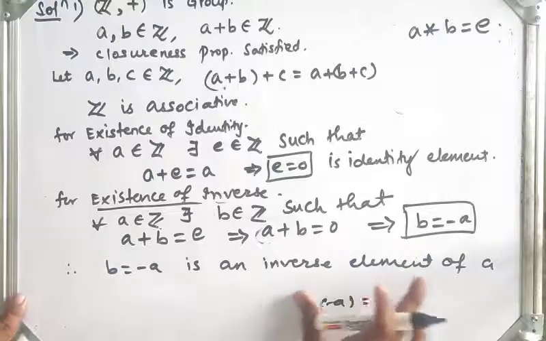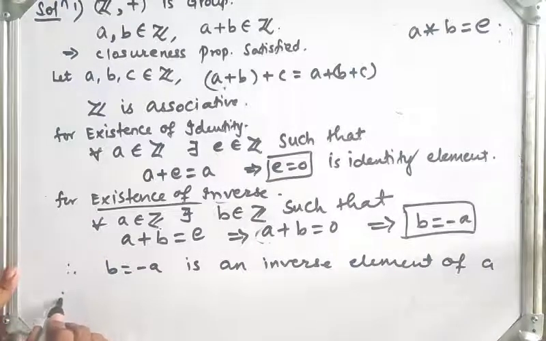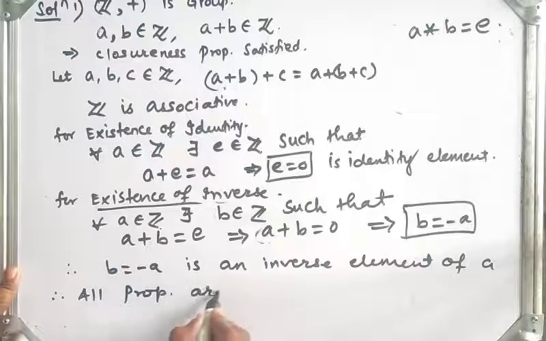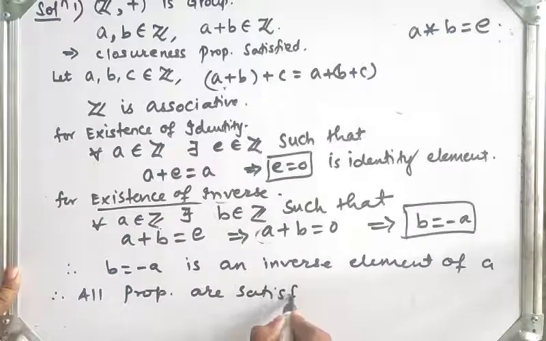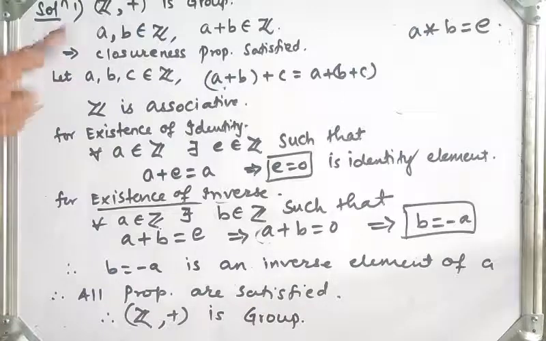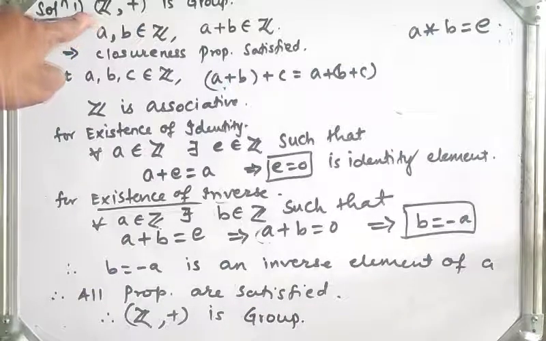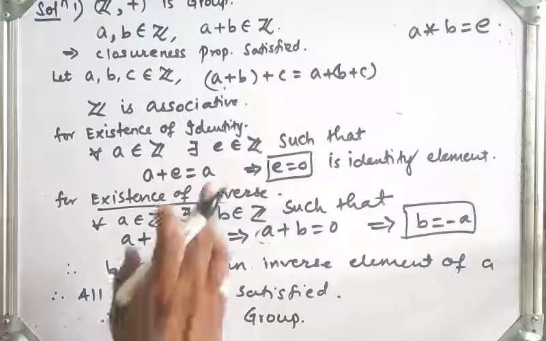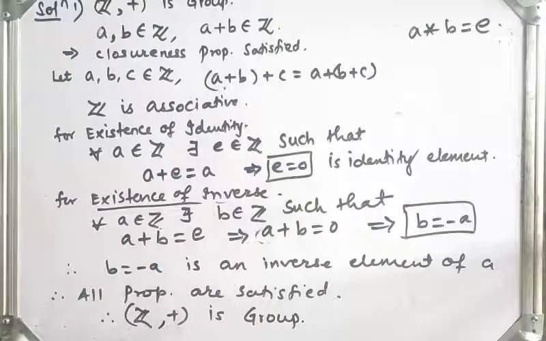So all four properties are satisfied, therefore the set of integers under addition is a group. Similarly we will do it for the set of rational numbers, real numbers, complex numbers, same things, all are groups.